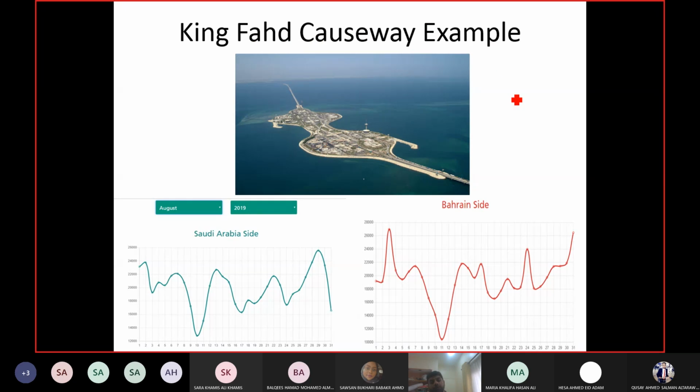It is for King Fahd Causeway. Now, King Fahd Causeway is between Bahrain and Saudi, right? What is the screen line, the barrier? Keep this in mind: screen line means the barrier. What is the screen line or the barrier between Saudi and Bahrain? Tell me.